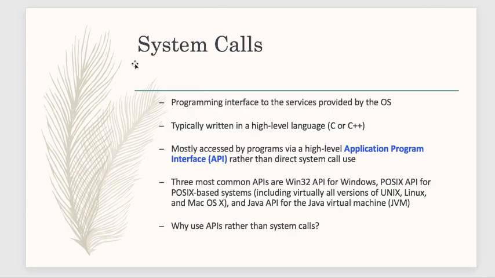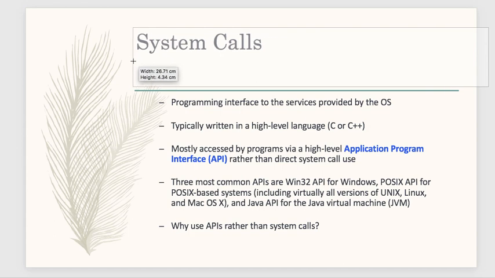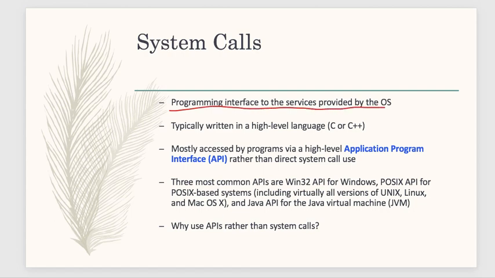Here you can see it is a programming interface to the services provided by the operating system. It can be written in C or C++. Basically some APIs are already there, and we directly import and use these APIs as system calls. Got it? What is an API?